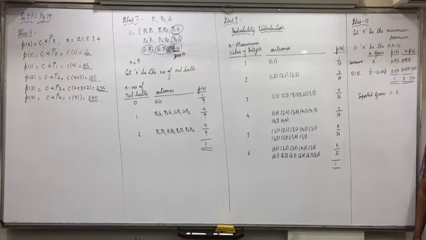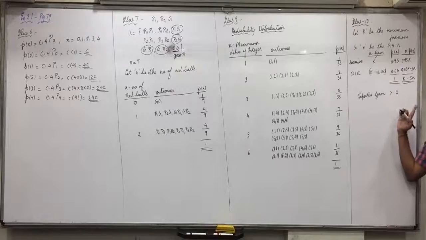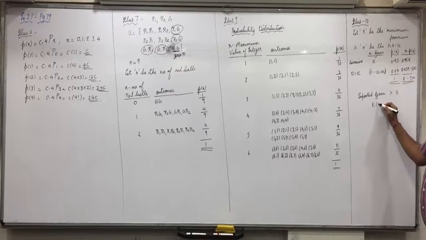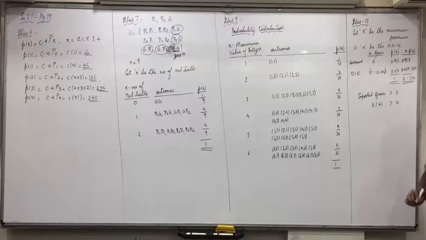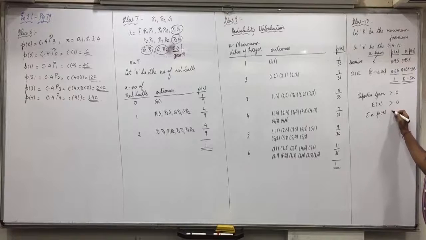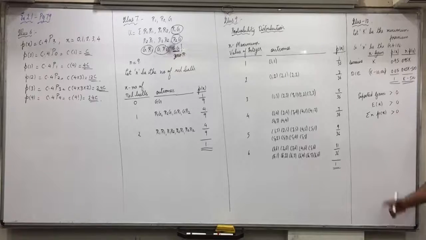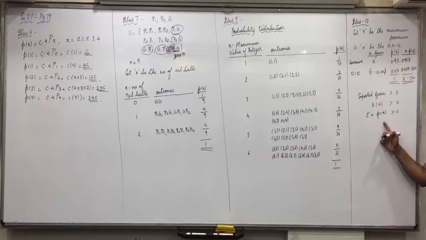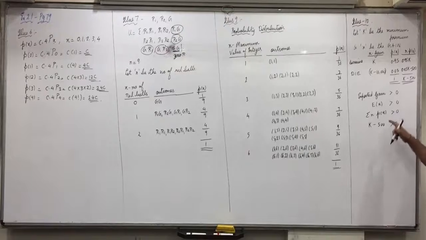EX should be more than 0. EX means sigma x into Px. What is sigma x into Px? K minus 500 should be more than 0. Bring minus 500 on the right side.